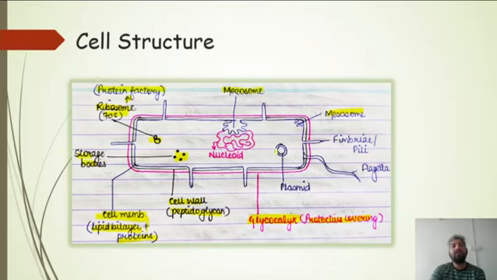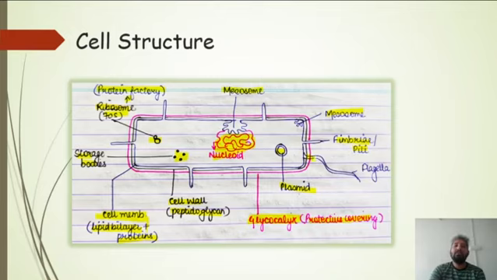Okay. Other than this, there is the presence of the plasmid. What are plasmids? They are extra chromosomal DNA. Other than this part, this is the main DNA content here, which is called the nucleoid. So other than the main DNA, there is some other extra chromosomal DNA, which is called plasmid. Now the enfolding of the plasma membrane is called mesosome, while the plasma membrane also forms some structures. It is bulging out, which is called fimbriae or pili.